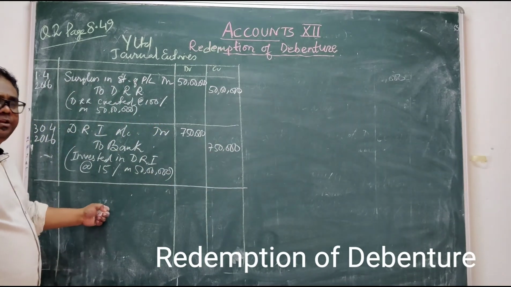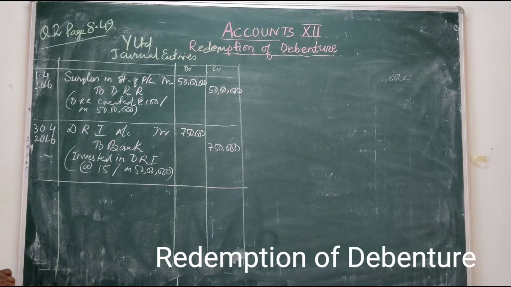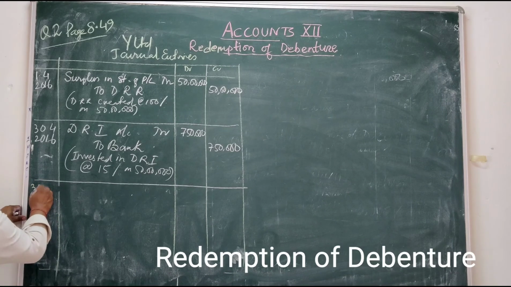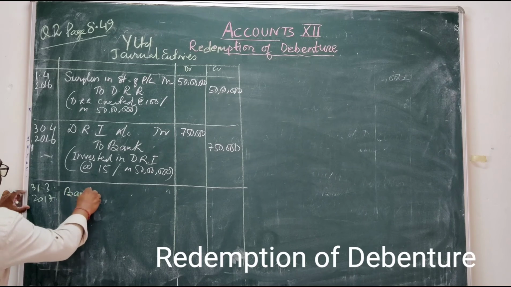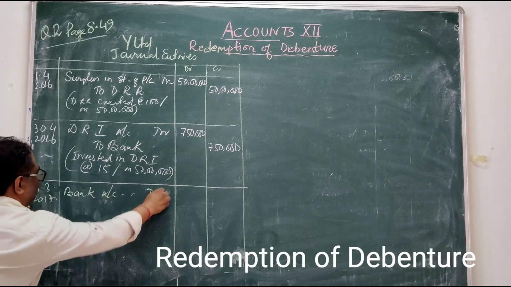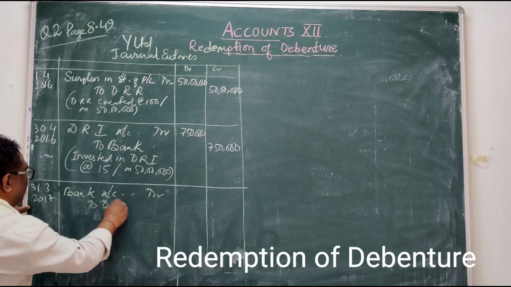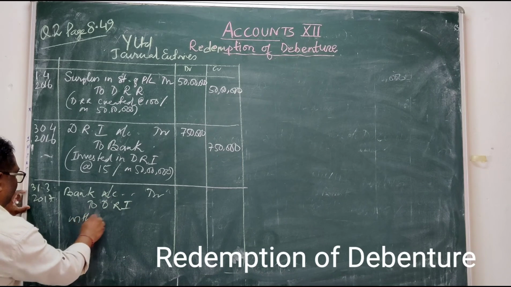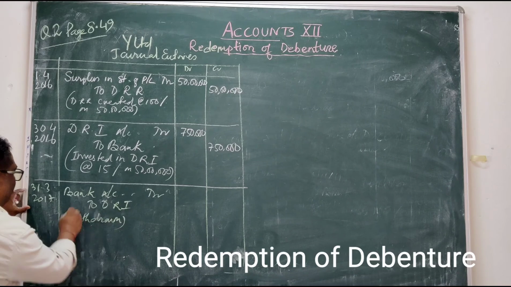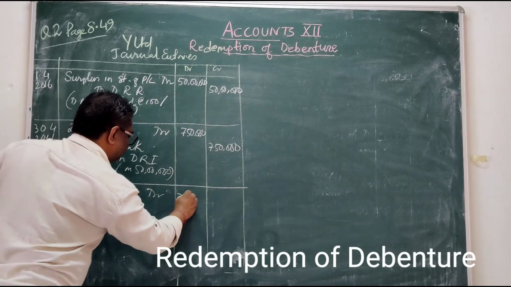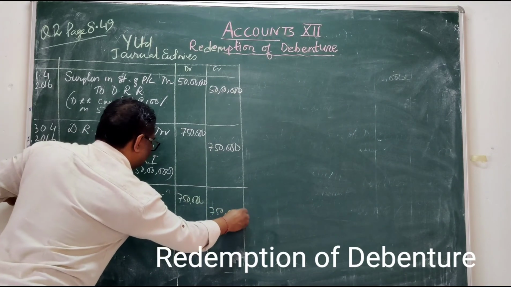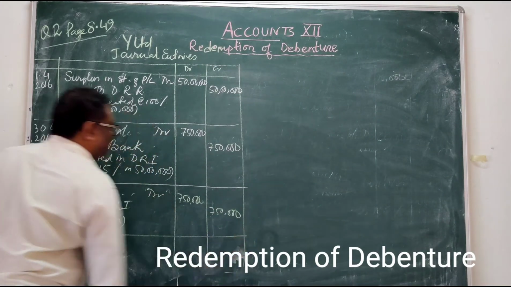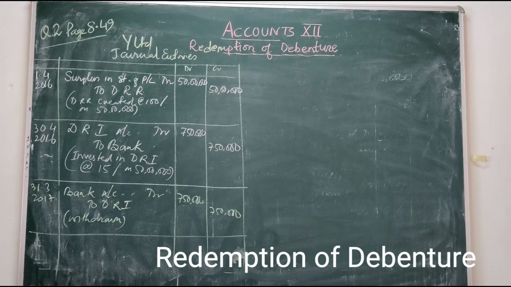Now, just before the redemption, when is the redemption date? 31st March 2017. On 31st March 2017 you have to withdraw. Bank account debited to DRI. Withdrawn. Now we have to make the debenture holder money due.